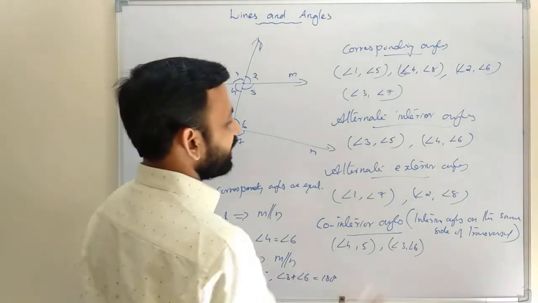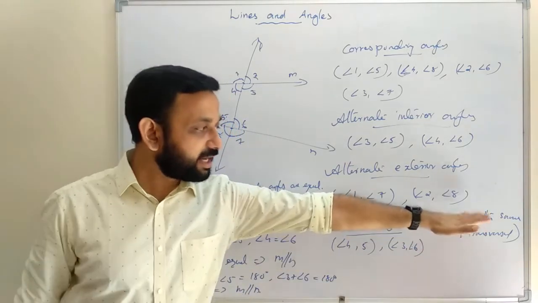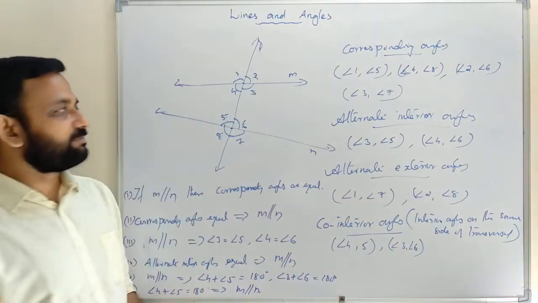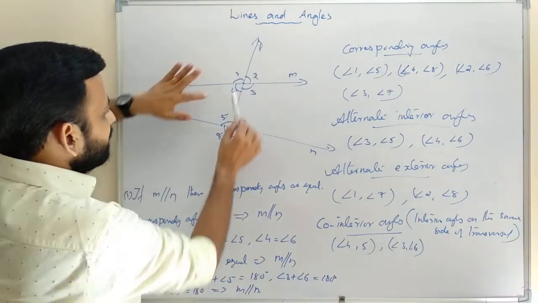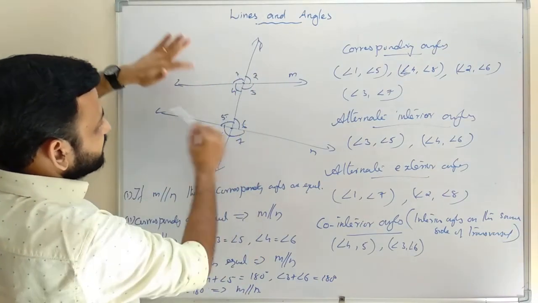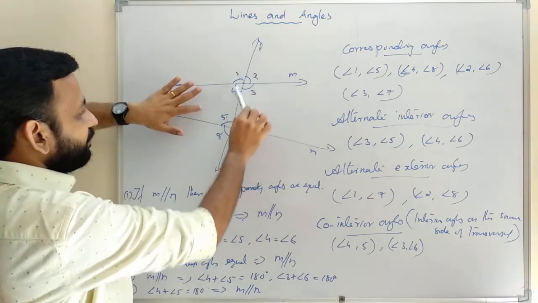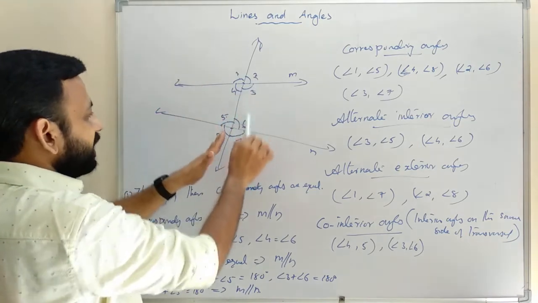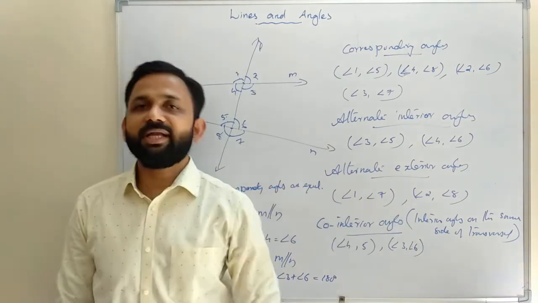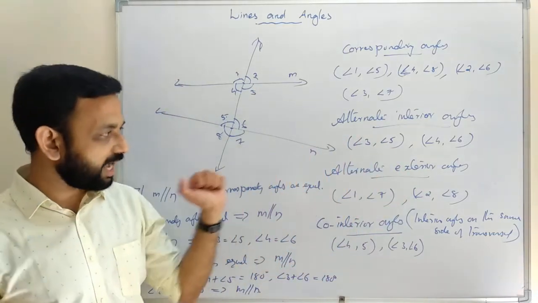Then co-interior angles, or interior angles on the same side of the transversal. So this is the transversal. The interior angles on the same side are 4 and 5, and similarly 3 and 6. So 4 and 5 is one pair, 3 and 6 is another pair. Now we can go through the axioms.